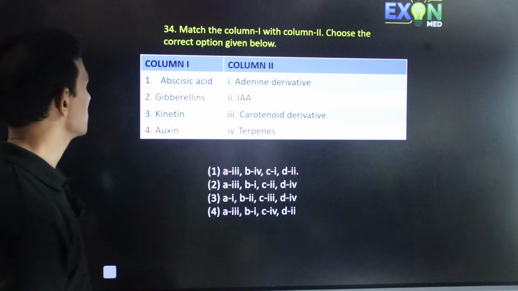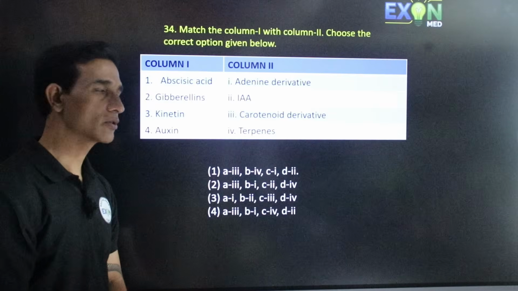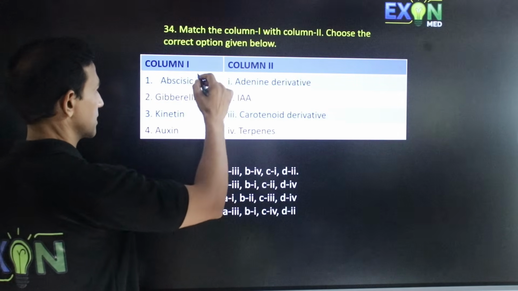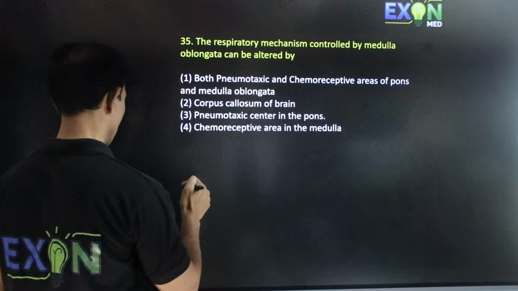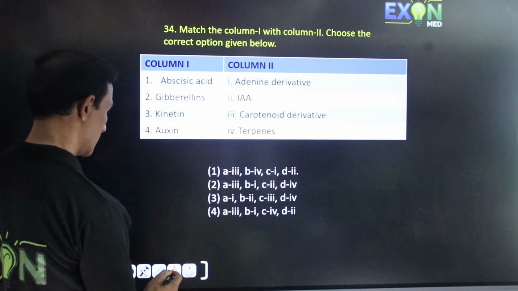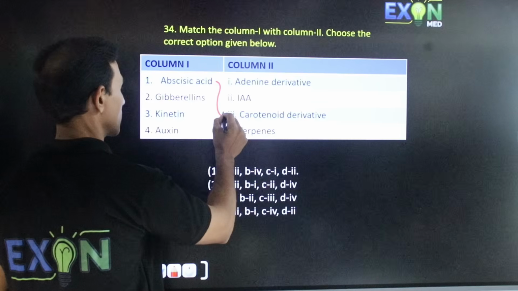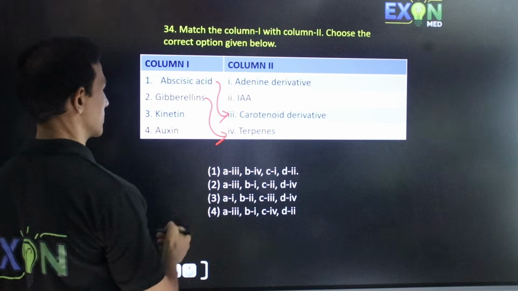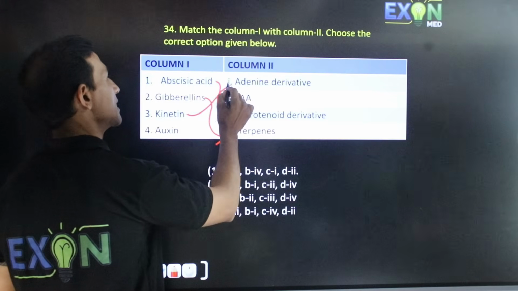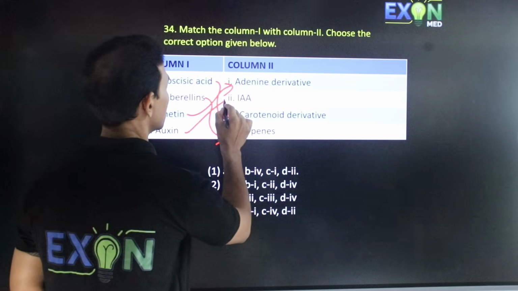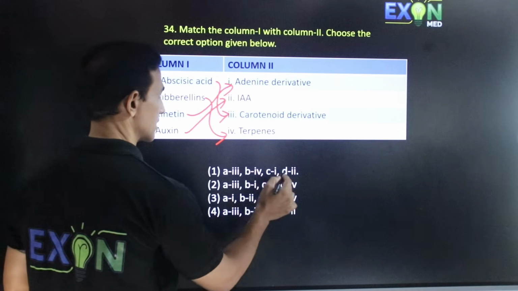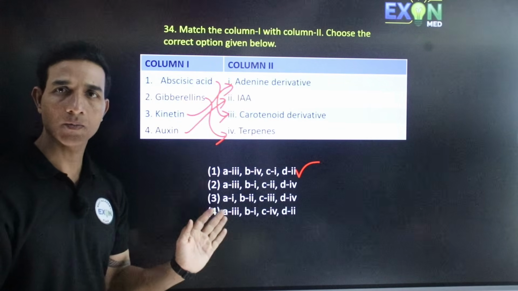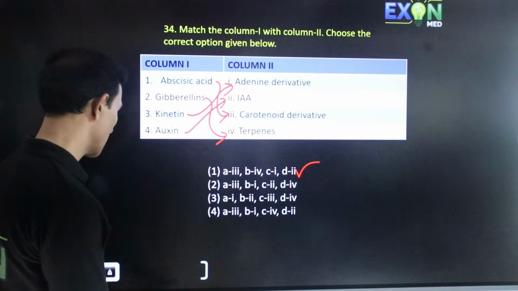Okay, let's start question number 34. Match column 1 with column 2. So here, first one, abscisic acid is a carotenoid derivative, and gibberellins are terpenoids, and kinetin is an adenine derivative. Auxin is an indole acetic acid derivative. Hence the correct option is the first one. Match the following with the hormones and their derivatives.